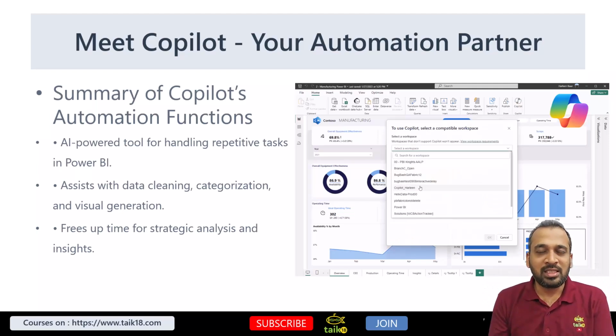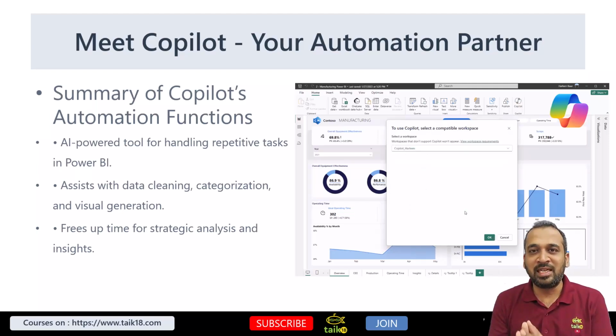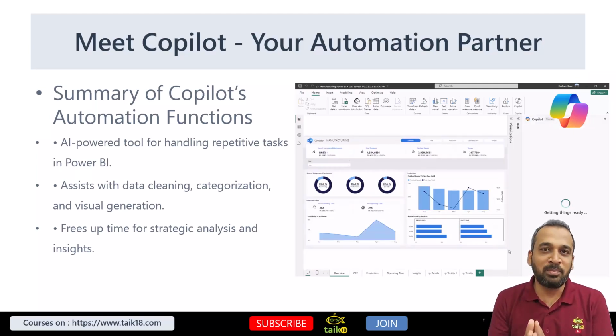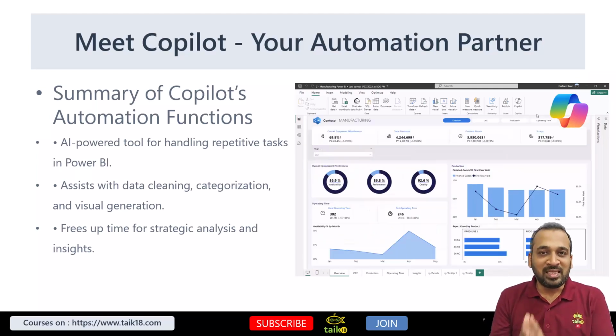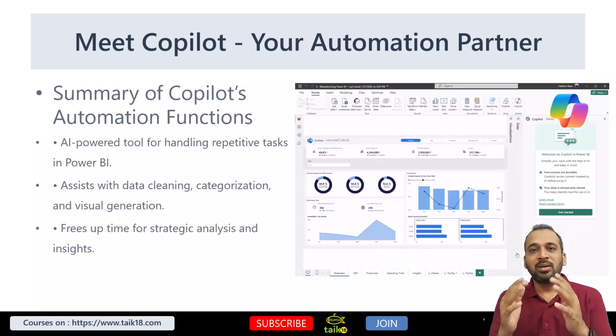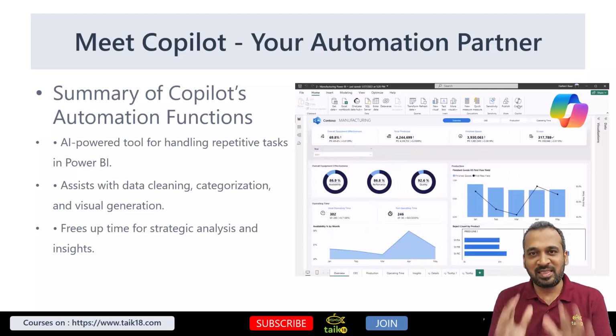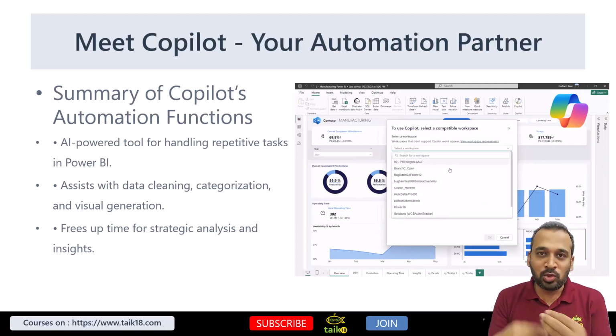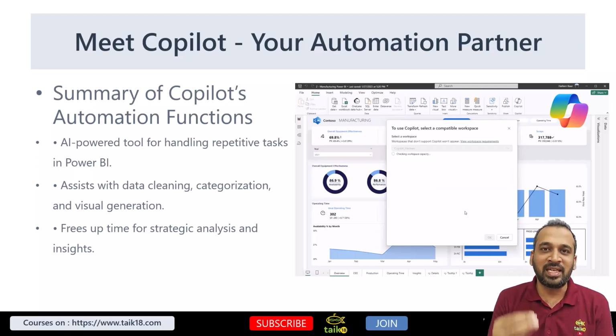Or else, if you have some doubts on creating a DAX calculation, which is actually a lot of problem for many Power BI developers, right? In that case, they can just ask natural questions in Copilot and it will try to understand the data and come up with the DAX queries. Most of the time it is going to be correct, but still this is AI generated, so you need to make sure that the outcome of that calculation is working perfectly as we are expecting.